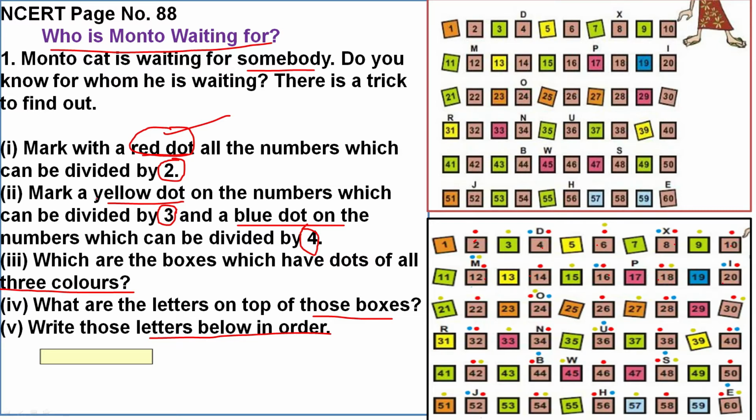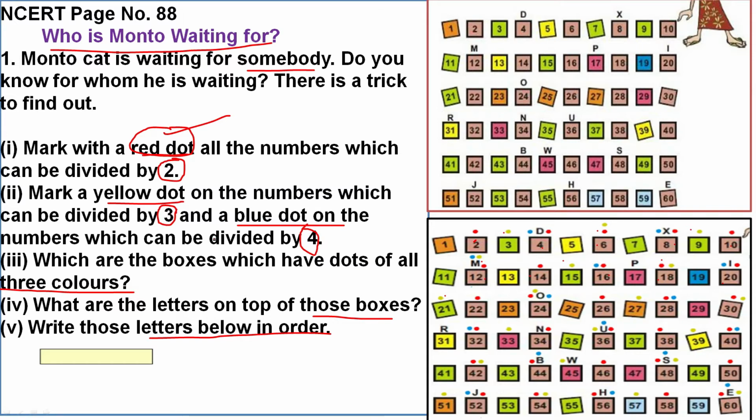Then for a number which is divisible by 3 you have to keep yellow color. So 3, 6 yellow, 9 yellow, 12 yellow, 15 yellow, 18 yellow, 21 yellow, like that you have to keep the yellow dots. Then the blue color: which boxes do you keep it on?